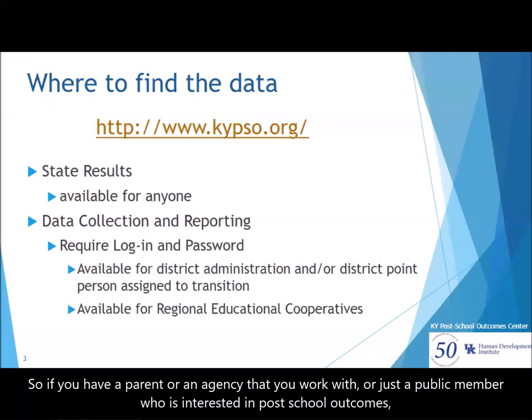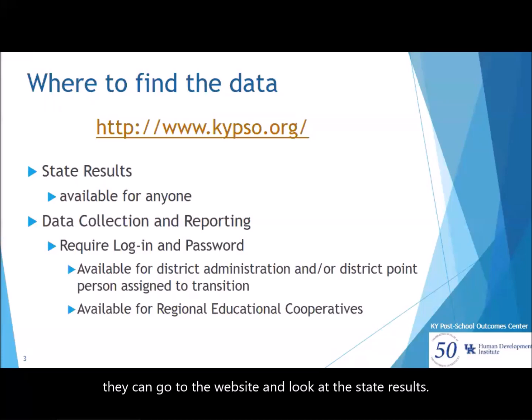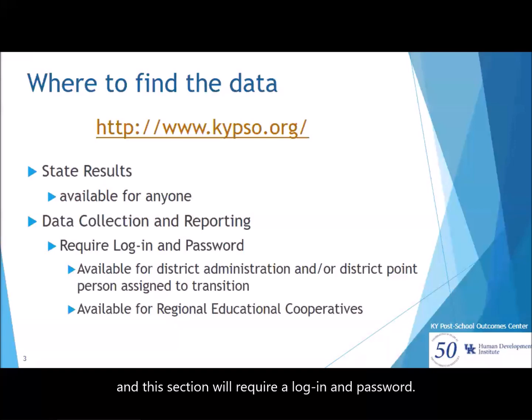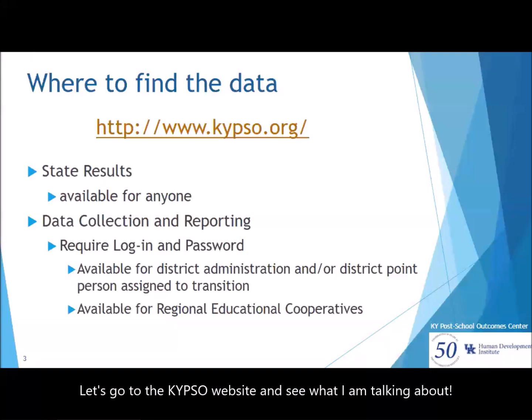When you go to that link, you can find state results, which are available for anyone. So if you have a parent or an agency that you work with, or just a public member who's interested in post-school outcomes, they can go to the website and look at the state results. If you want to find the results specific to your district or your regional educational co-op, you will go to the Data Collection and Reporting tab, and this section will require a login and password. Let's go to the KYPSO website and see what I'm talking about.